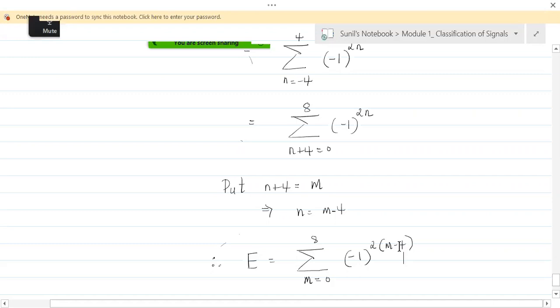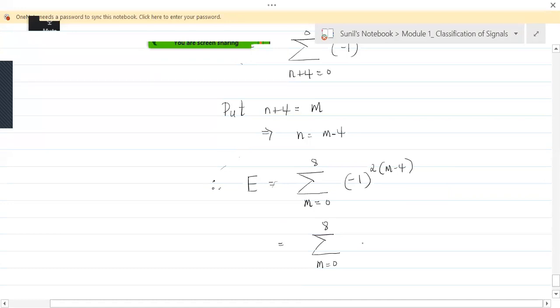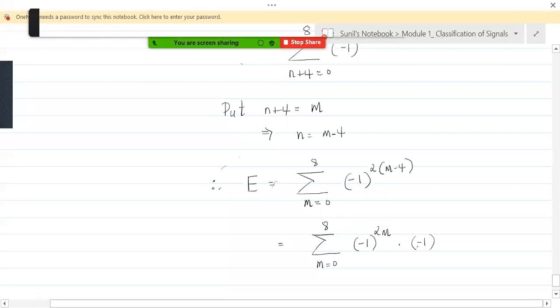Understand that? Everybody just see here. I'll do this and maybe we'll stop after this. So it's m equal to 0 to 8, minus 1 to the power 2m, into minus 1 to the power minus 8.